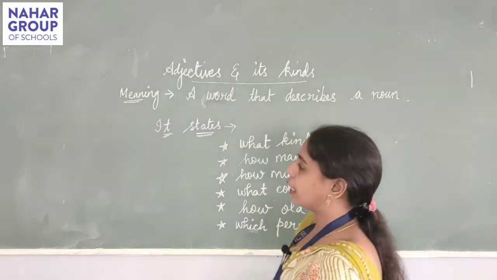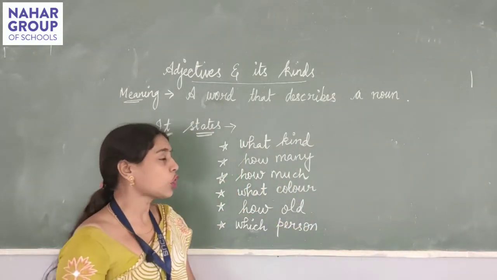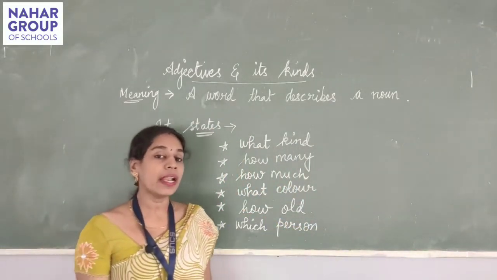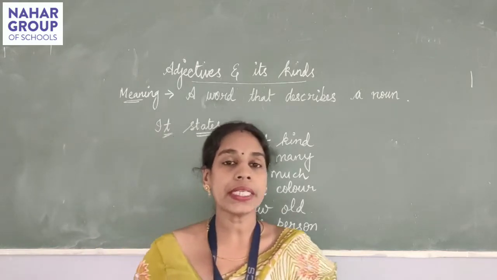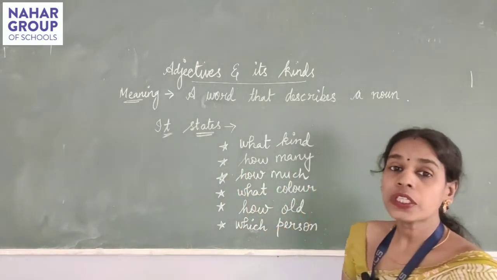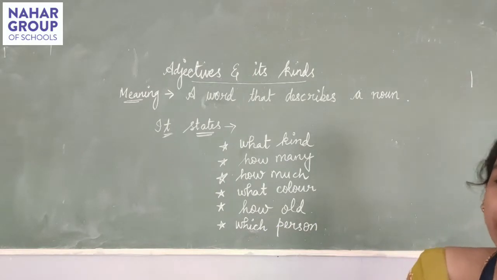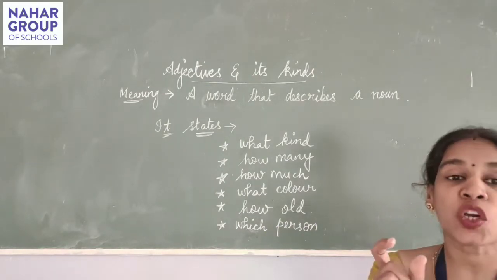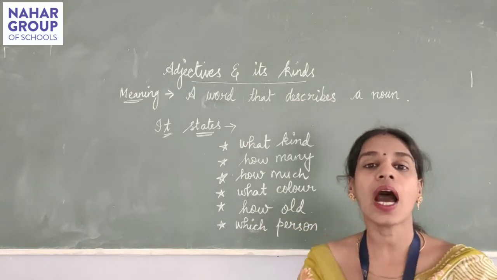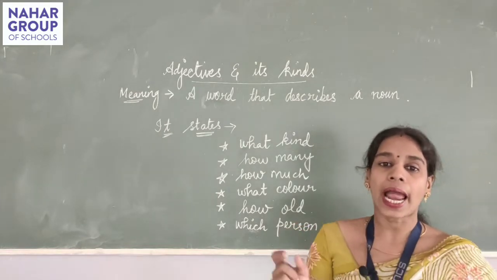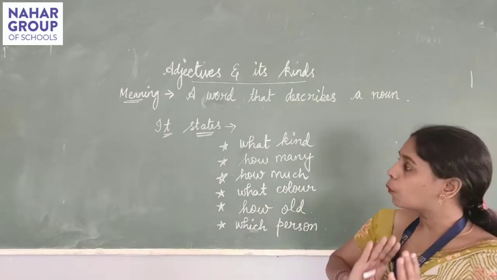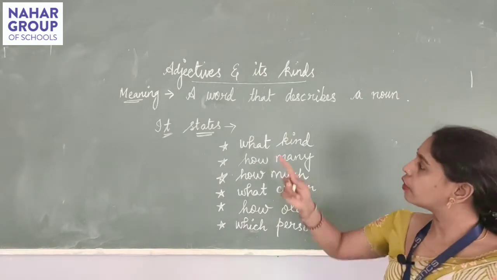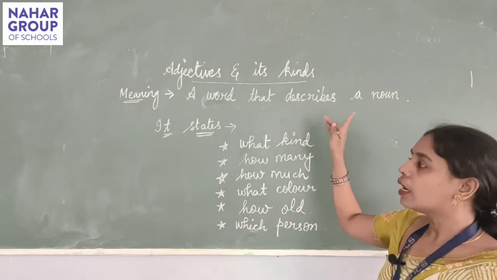Suppose I am telling how many chocolates do you have? That I am talking about chocolates and I am just asking you to tell me how many chocolates. So that is the way that thing is describing the chocolate. We all know chocolate, but how many? So it increases the add-on effect to chocolates. So more or less adjective is a word that describes a noun.